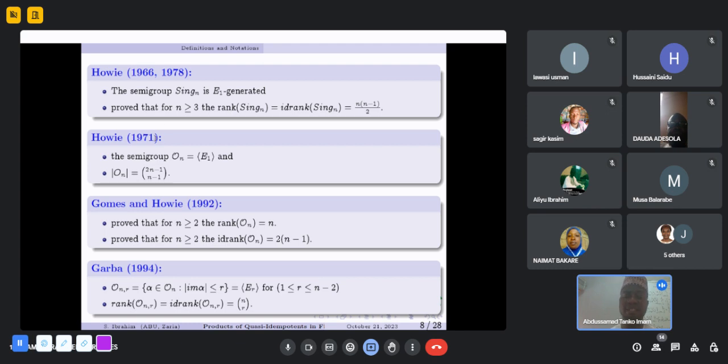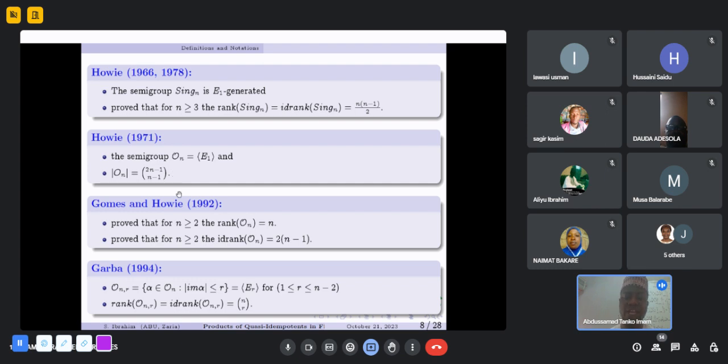Howie in 1971 was the first to study the semigroup of full order preserving transformations, where he showed that the semigroup of full order preserving transformations is generated by the set of all idempotents of defect 1 in On, and the size of On is 2n minus 1 combination n minus 1.